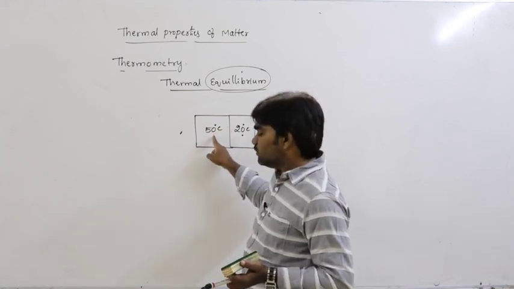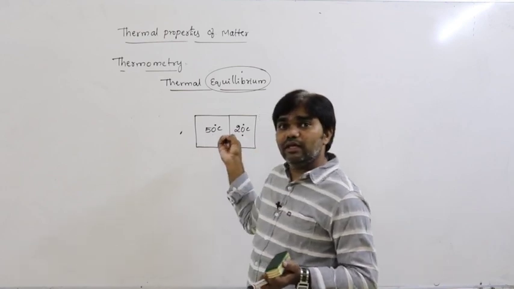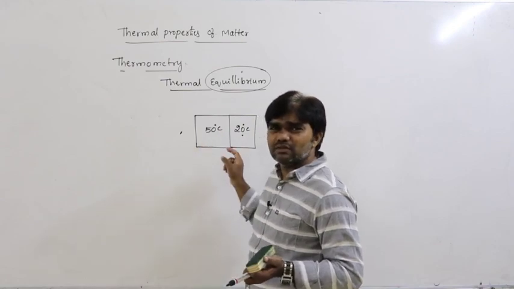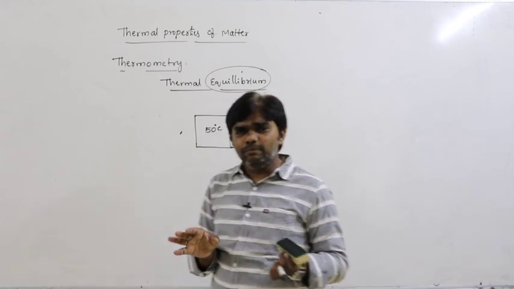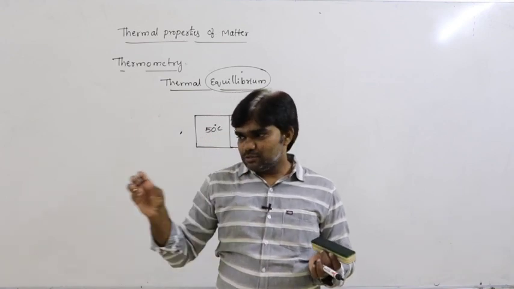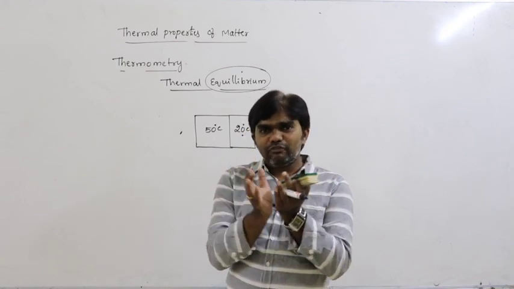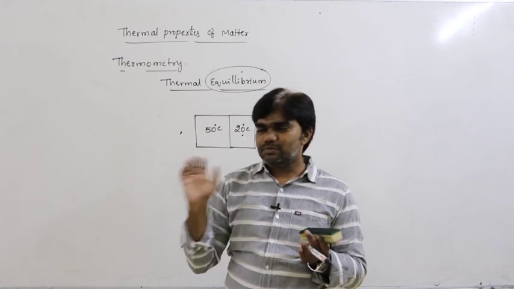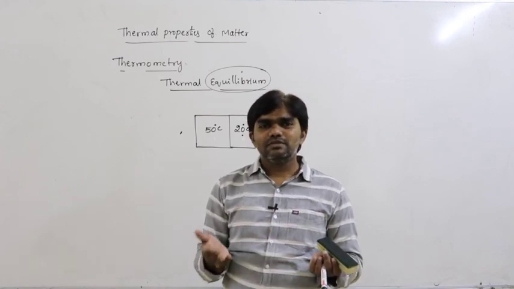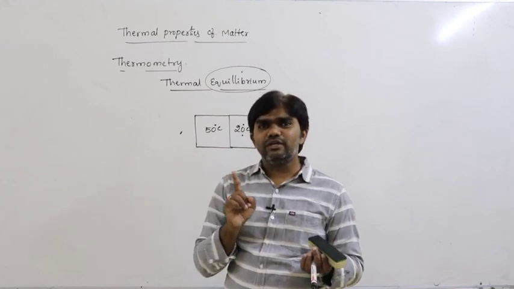Gradually the temperature of the first body decreases and the temperature of the second body gradually increases. Why does the temperature of the first body decrease? Why does the temperature of the second body increase? Simple example, if a cup of coffee, very hot coffee, is placed on the table, after a certain time what happens? Its temperature decreases.